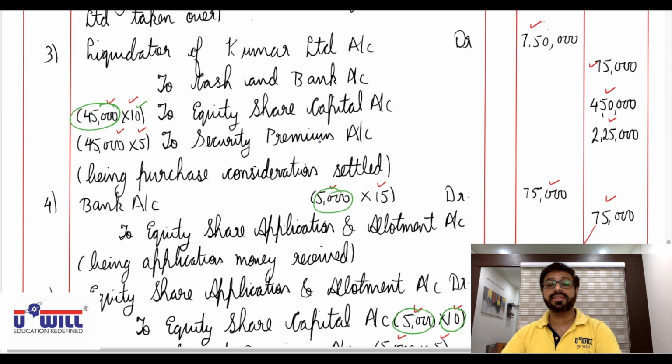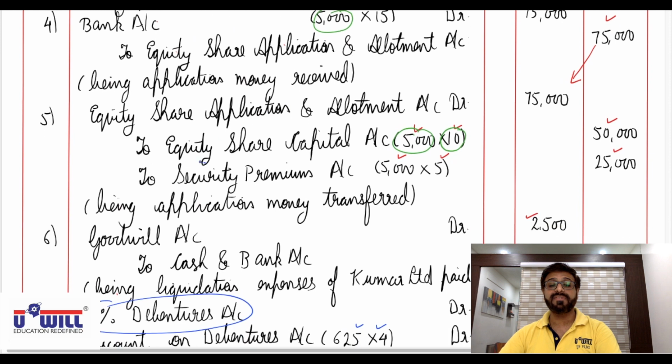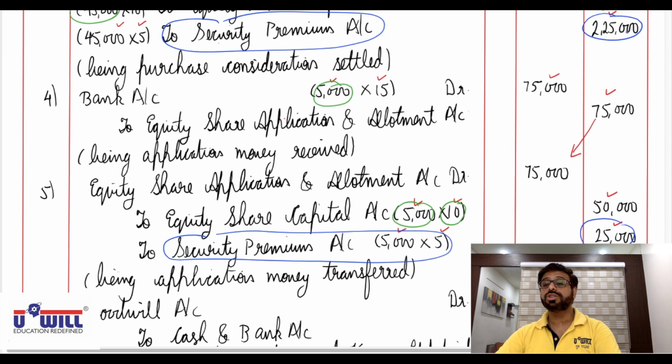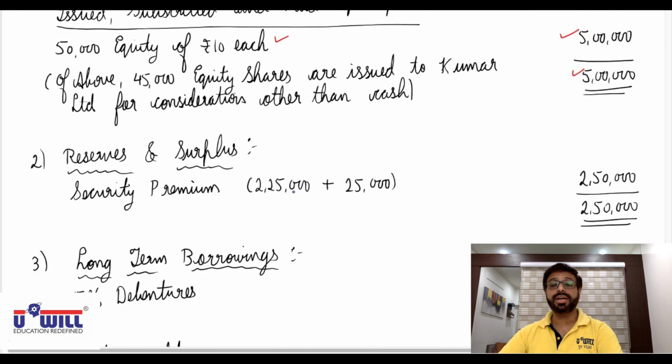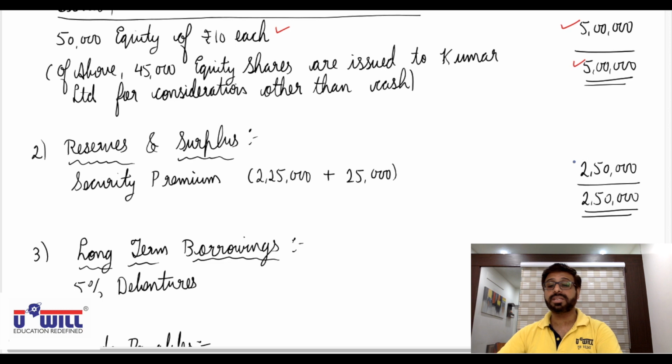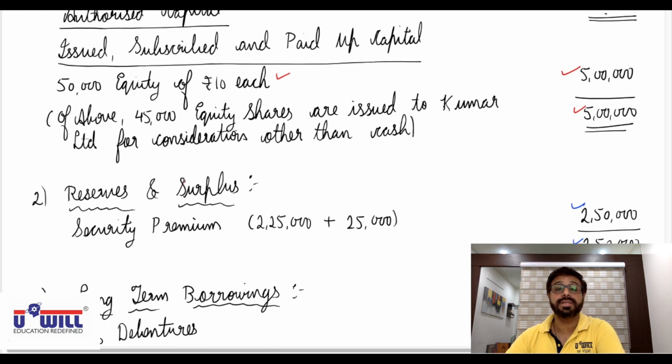In entry number 3, we have security premium of 2,25,000. In entry number 5, we have security premium of 25,000. So 2,25,000 plus 25,000. Security premium will come in reserves and surplus 2,50,000. Okay. There is no other reserves and surplus in the journal entries. Shareholders funds includes share capital and reserves and surplus.